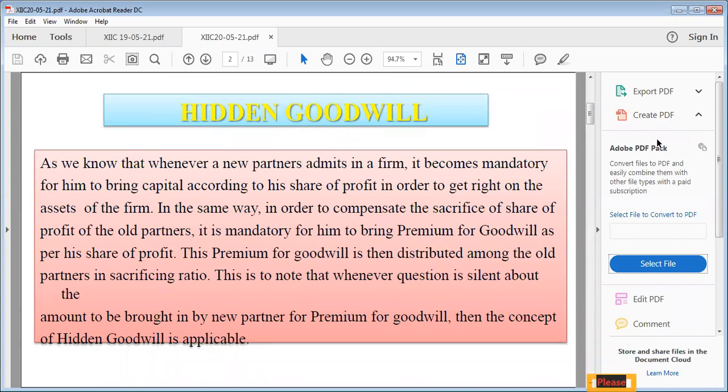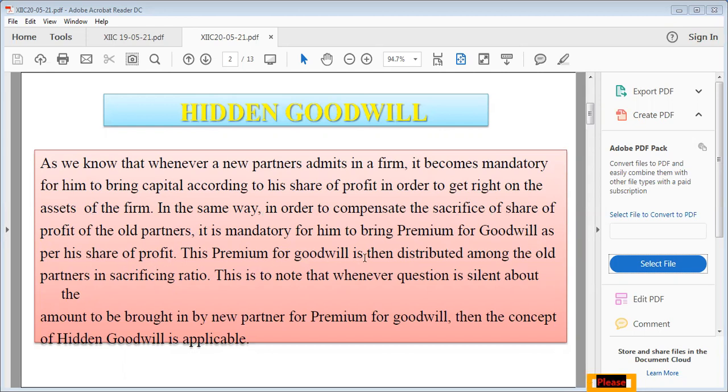Now let me read whatever I have mentioned here. As we know, whenever a new partner is admitted in a firm, it becomes mandatory for him to bring capital according to his share of profit in order to get a right on the assets of the firm. I clearly mentioned here why it is important to bring capital along with him. In the same way, in order to compensate the sacrifice of the share of profits of old partners, it is mandatory for him to bring premium for goodwill as per his share of profit.